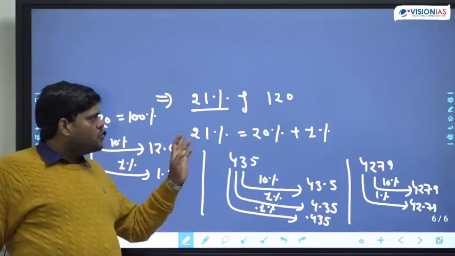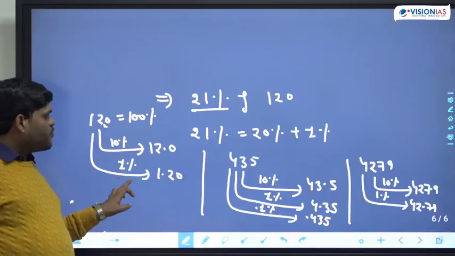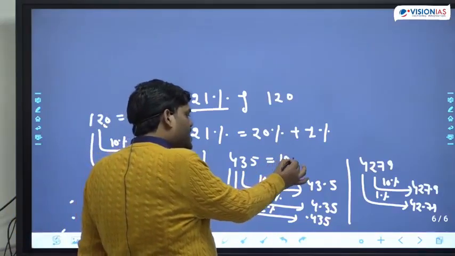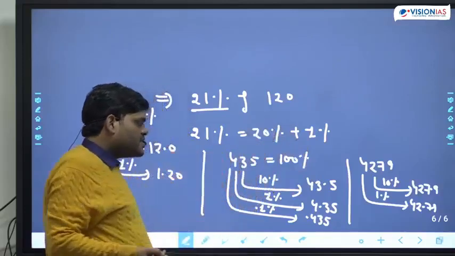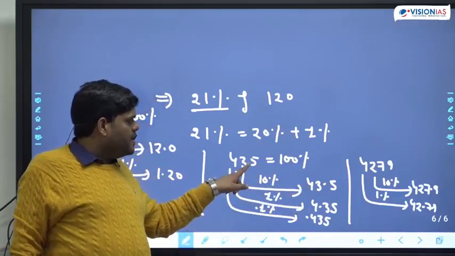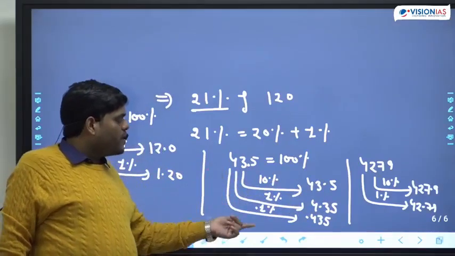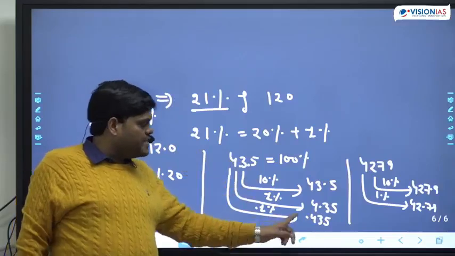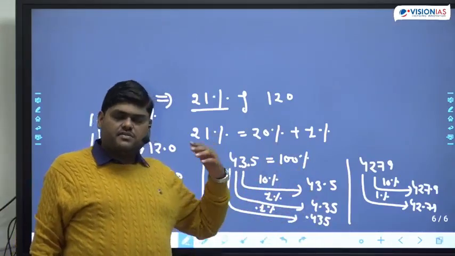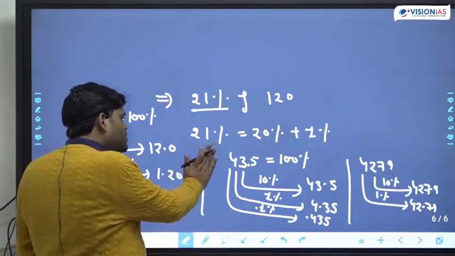Okay. So 21%, simply what I told you, 10% and 1%. Any number that is given will be 100%. If you have to find out 10% of that number, simply put the decimal before the unit place. So 43.5 becomes 10%. For 1%, put the decimal after 2 places, 4.35. For 0.1%, put the decimal after 3 places, and this will go on always.